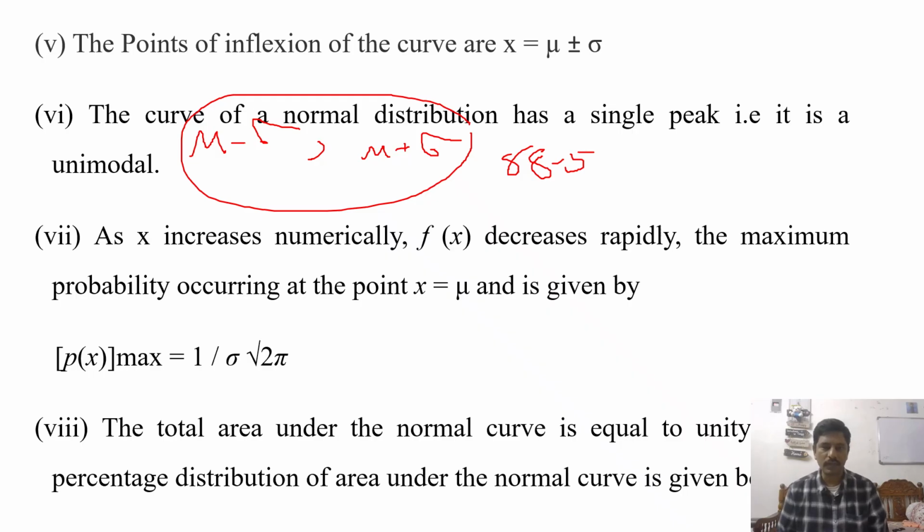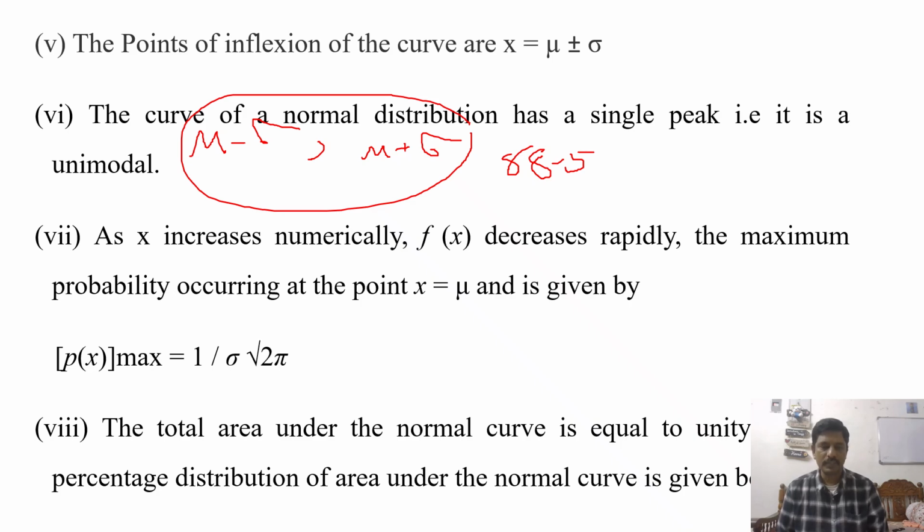So the curve of normal distribution has a single peak, that is why it is called unimodal. Already we have discussed it. As x increases numerically, f of x decreases rapidly. The maximum probability occurs at the point x is equal to mu, which is given by p maximum is equal to 1 by sigma into root 2 pi, right? The total area under the normal curve is equal to unity.